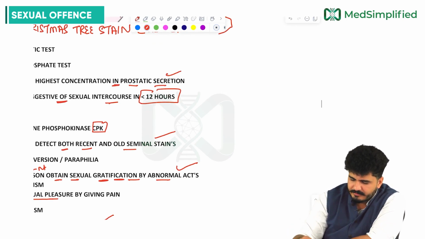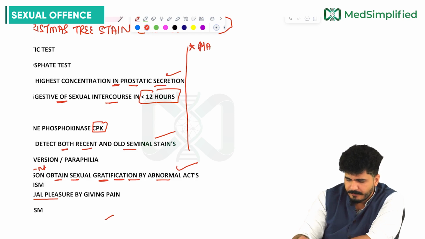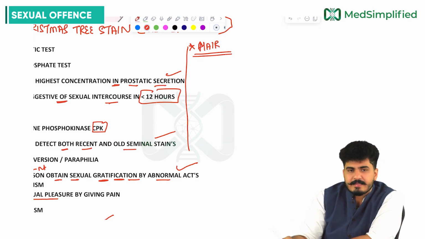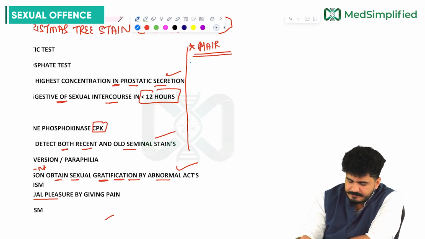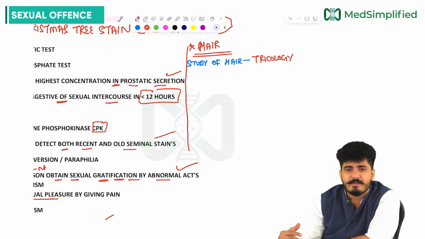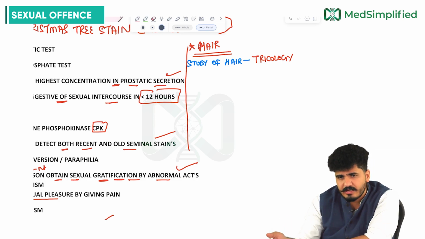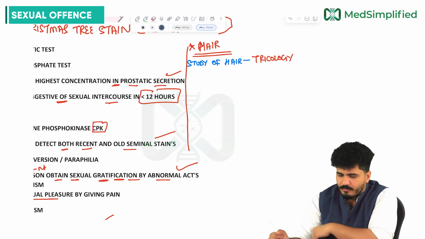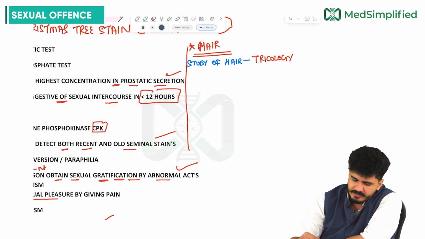What about the hair? We just missed the topic, hair. If I say hair, the study of hair is called what, sir? Trichology. How will you come to know that hair belongs to whom? Animal or humans? So remember guys, this is what we need to study in trichology at the crime scene.